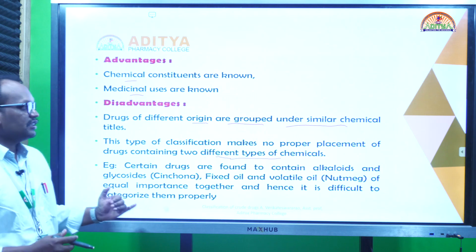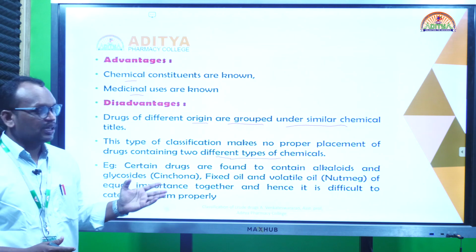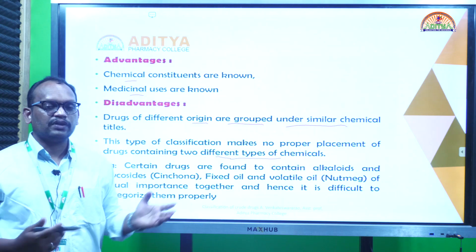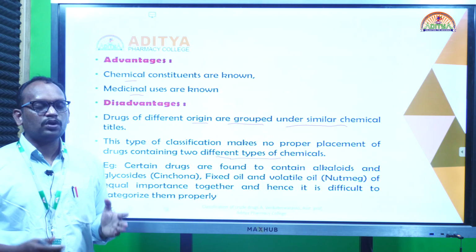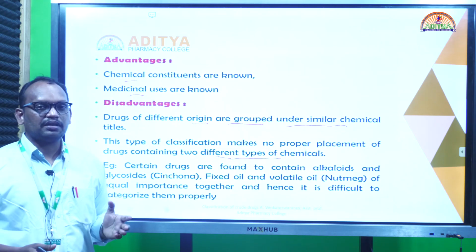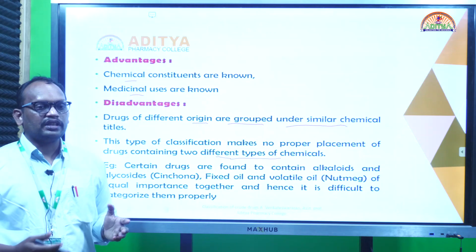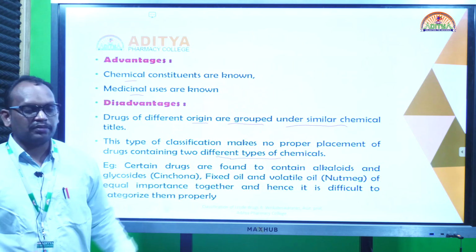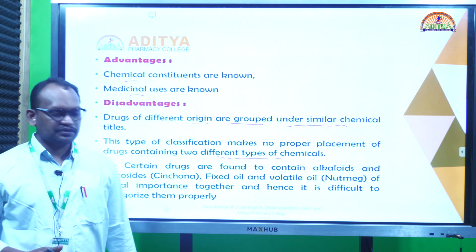And what is the disadvantage? The origin of the drugs we don't know, so no importance is given to the origin of the drugs. Also, no importance is given to drugs having two different types of important chemical constituents. They focus on the most important chemical constituent present in the drug, but generally crude drugs have more than one type of chemical compound, so they do not consider the second most important chemical compounds. For example, cinchona and nutmeg. Nutmeg means Myristica fragrans, Jajikaya, which has both volatile oils and fixed oils.